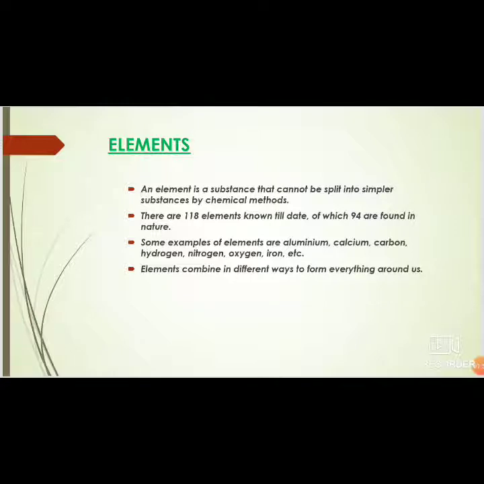Also, elements combine in different ways to form everything around us. Whatever we find around us is made up of elements, whether it's a tool made of iron, the aluminium foil we have already discussed, or a tin can, and so on.